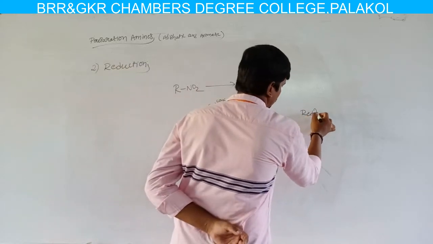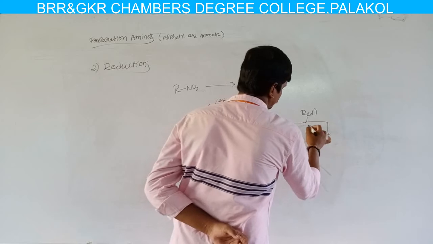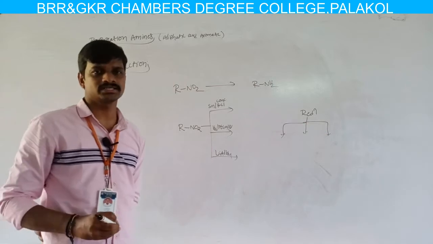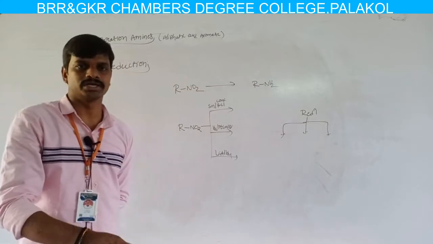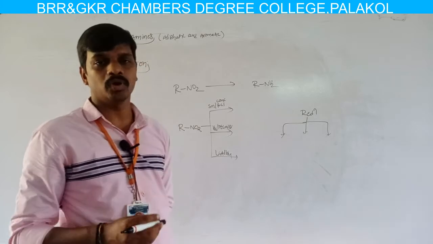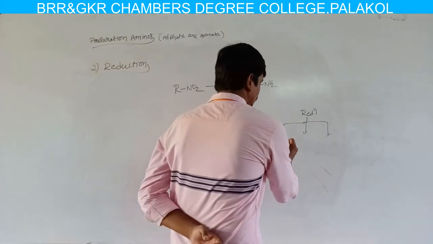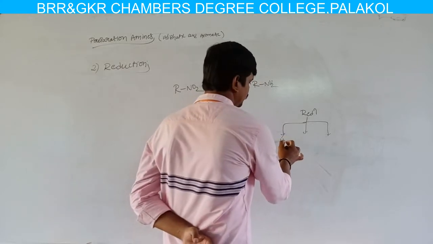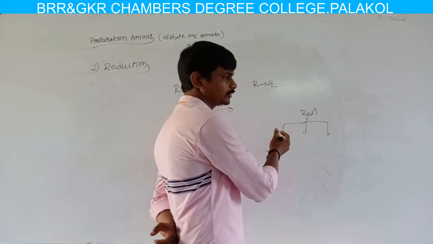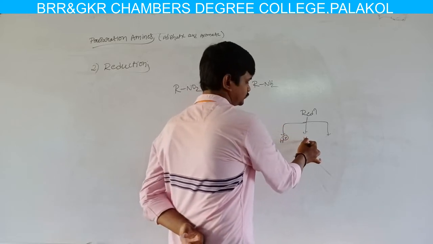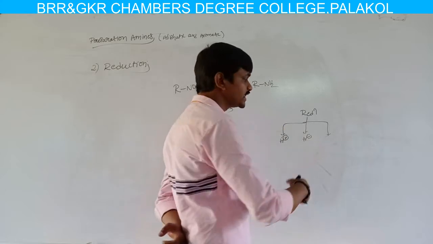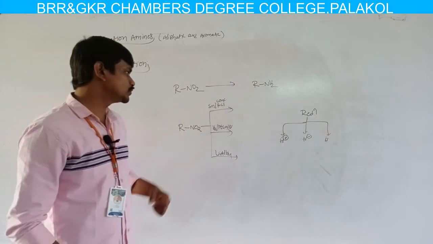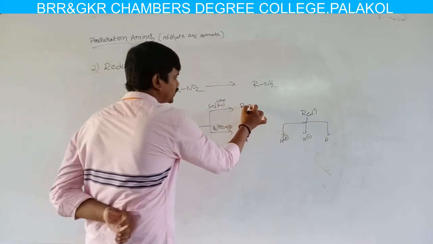Reduction reactions are simply classified into three types based on the nature of the hydrogen involved in that reduction. What is reduction? Reduction means addition of hydrogen, or addition of electrons, or removal of oxygen. So based on the definition, reduction reactions are classified into three types. That means in a reduction reaction, hydrogen is added as H plus, or as H minus, or as a hydrogen atom. Here, if we use tin in HCl, then we can get R and H2.